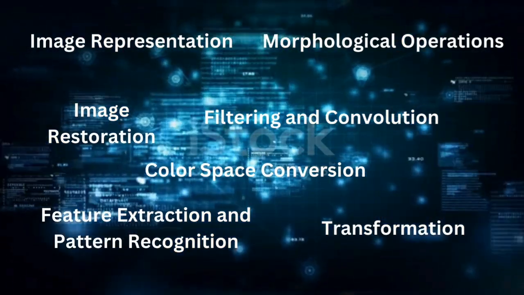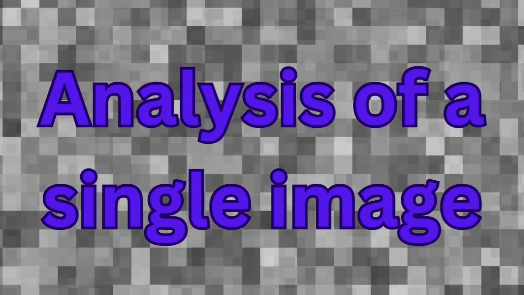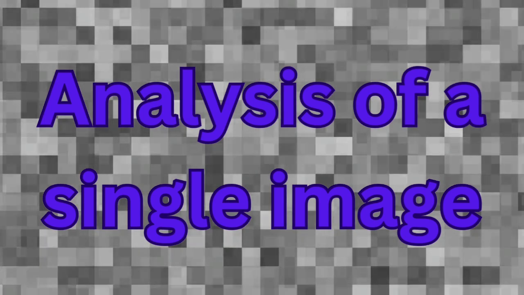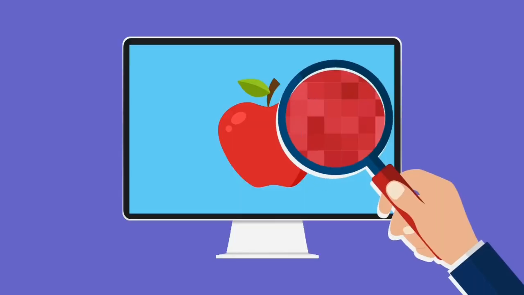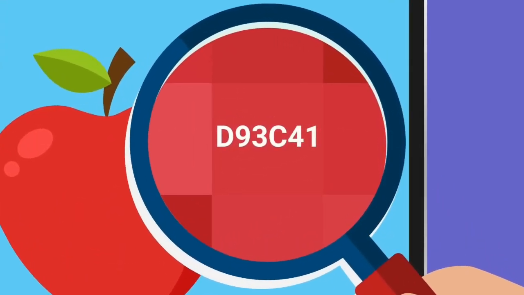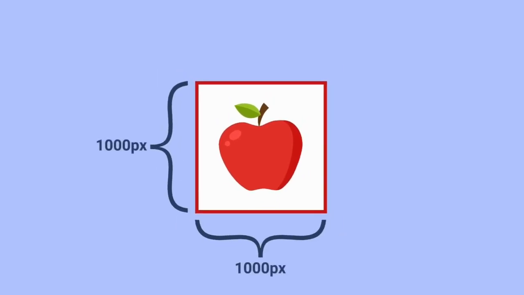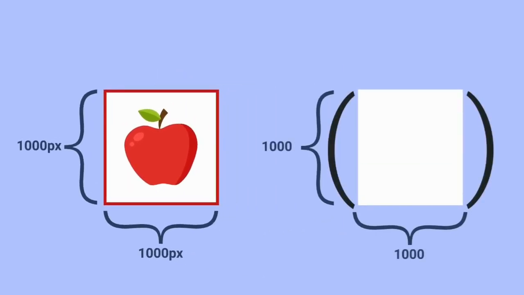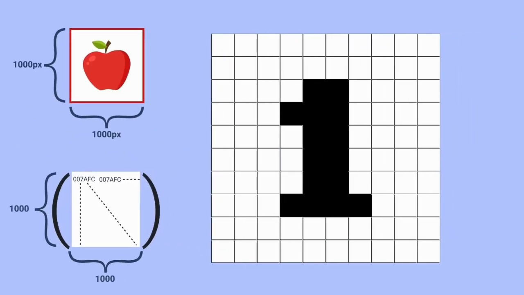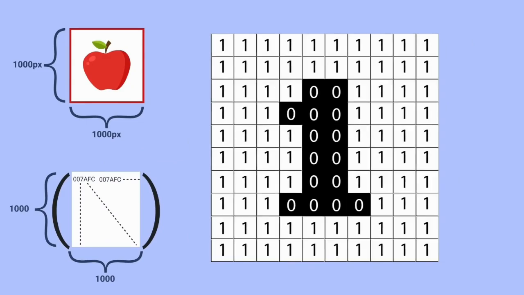A square image made up of 1 million pixels, 1000 on each edge, could be represented by a 1000 by 1000 matrix, where the entries are the color values of each pixel. Working with black and white pixels is much easier because we can represent a black pixel with a 0 and a white pixel with 1. On the other hand, in a grayscale image, anything between 0 and 1 can exist, which will correspond to a different shade of gray.